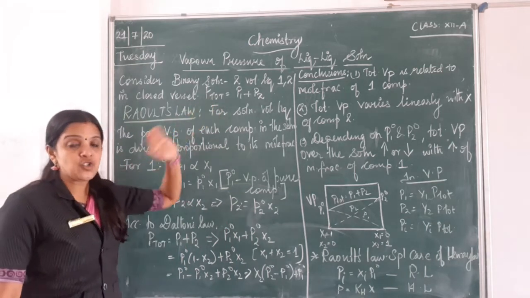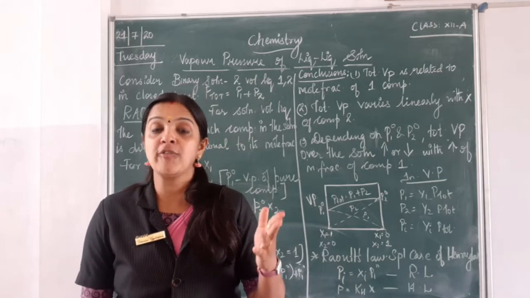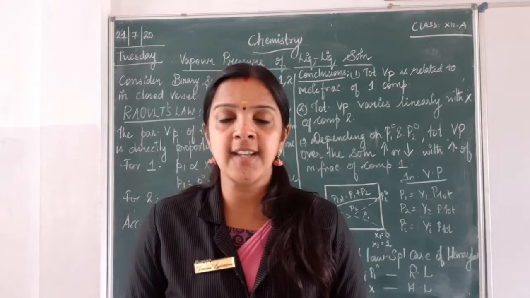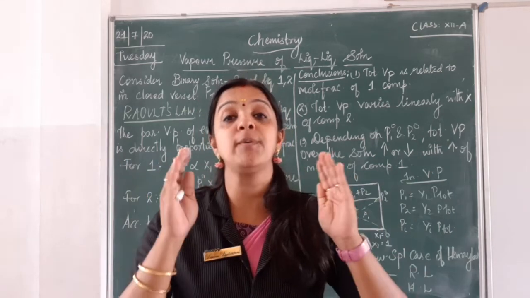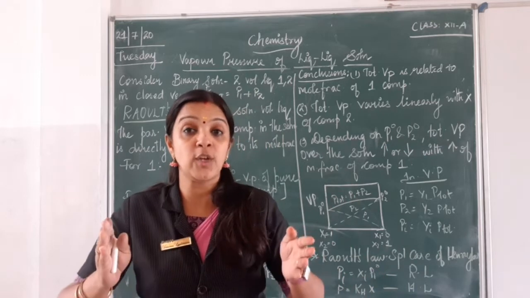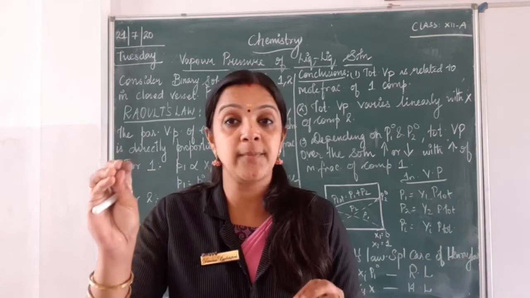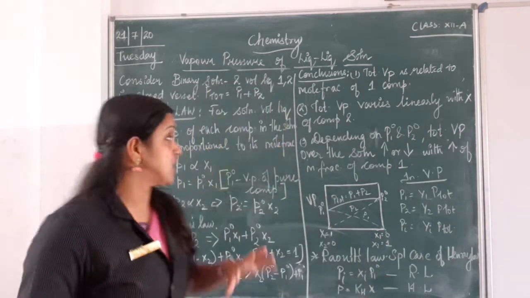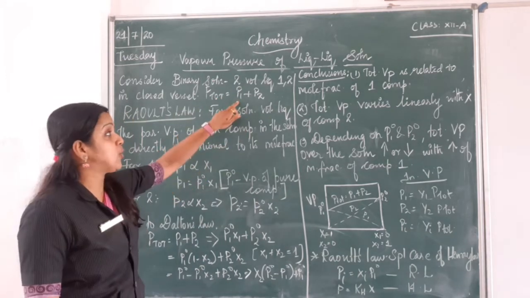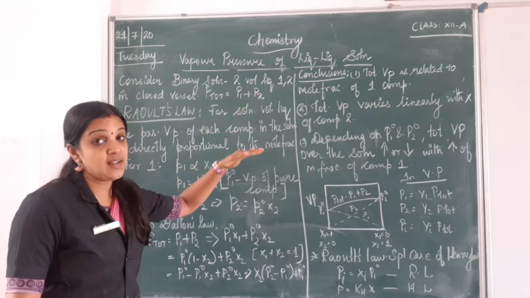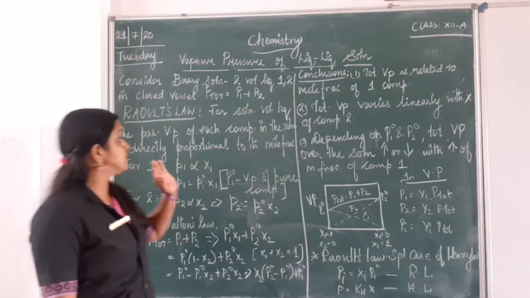According to Dalton's law, children, if you can recollect what we have learnt in 11th standard, Dalton's law of partial pressure. Yes, Adira, can you tell me? Yes, Dalton's law says that the total vapor pressure of the solution will be equal to the sum of the partial pressures of the components, the sum of the pressure exhibited by each component in the solution. So here we consider the total pressure will be equal to P1 plus P2. Here I am considering only two components. So we will take P1 and P2.